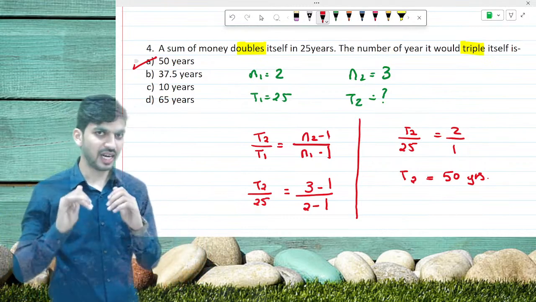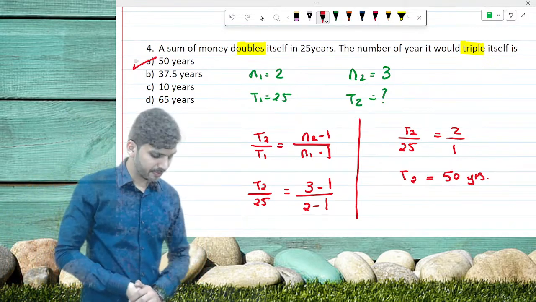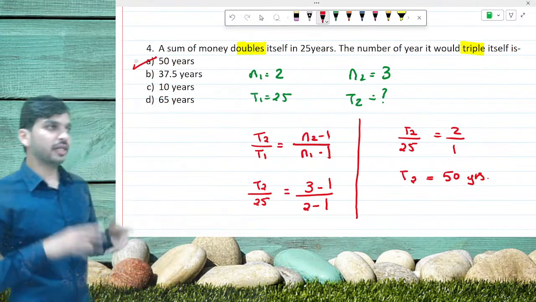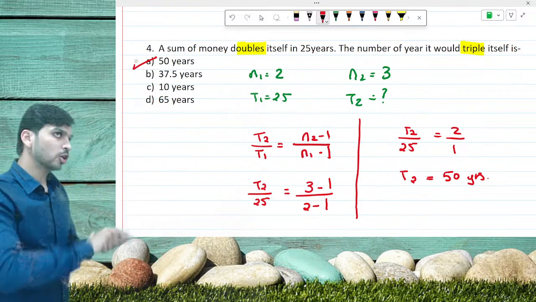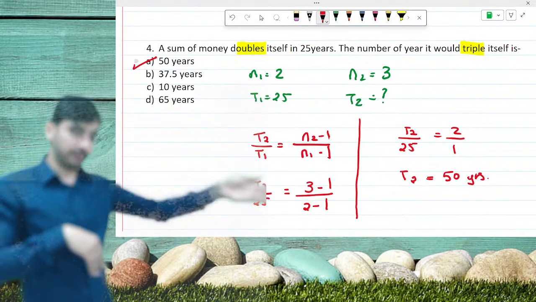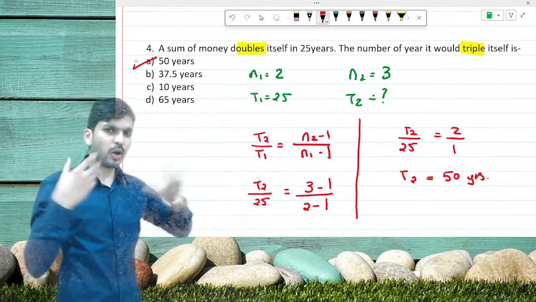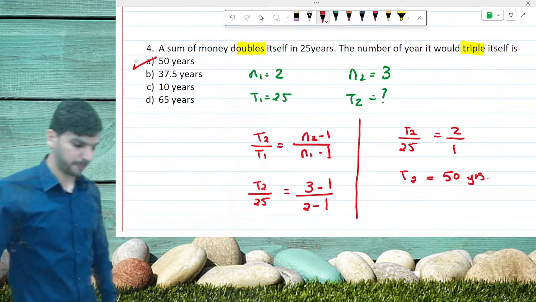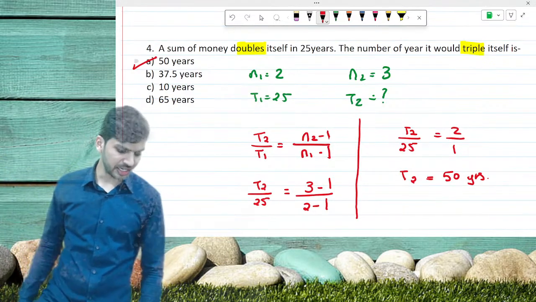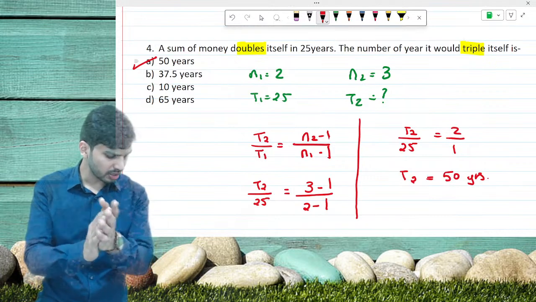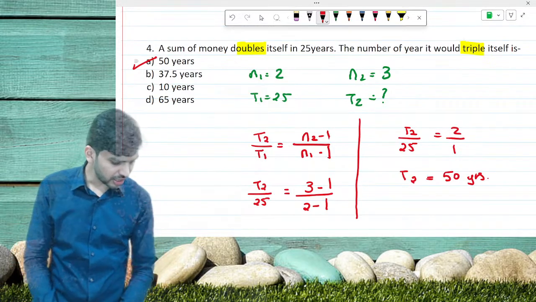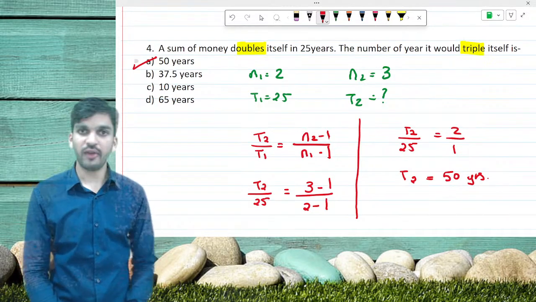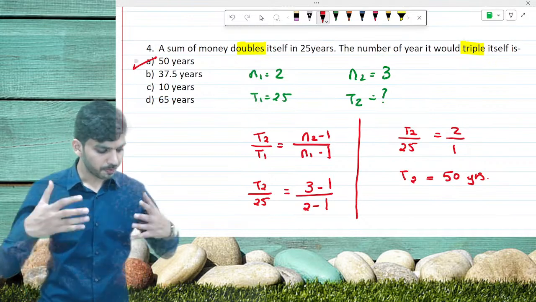Very easy. Understood, all of you? Yes. This variety of question can also be for triple and 4 years, or it can also be for 7 times and 10 times, 7 times and 15 times. So any kind of variety can be fit into this category, that is type 3. 50 years is the correct answer. Very good, Pushpa, Satyashri, Divyashri, Harini. Proud of you. All of you are doing very, very good. So let's continue.